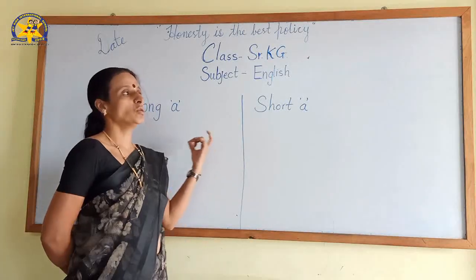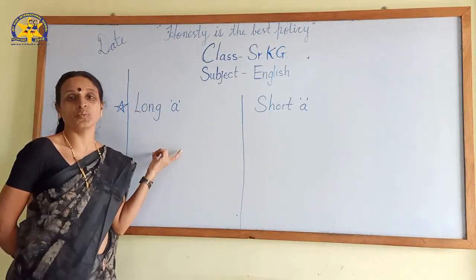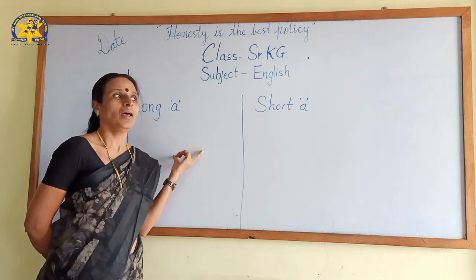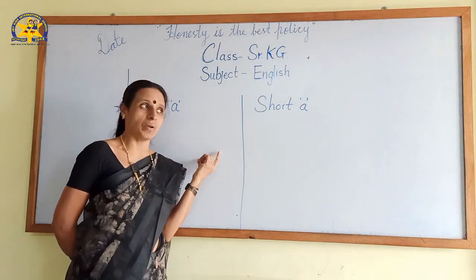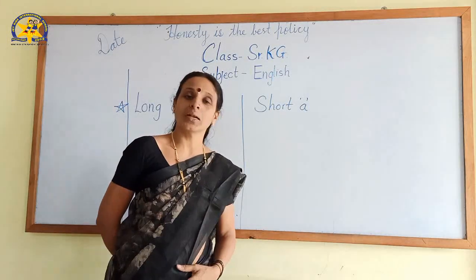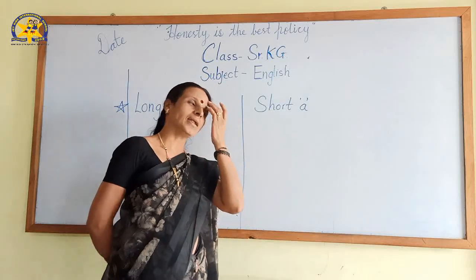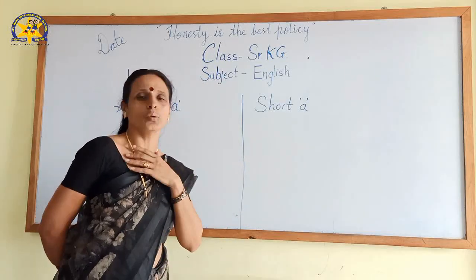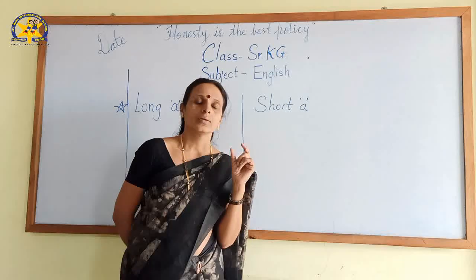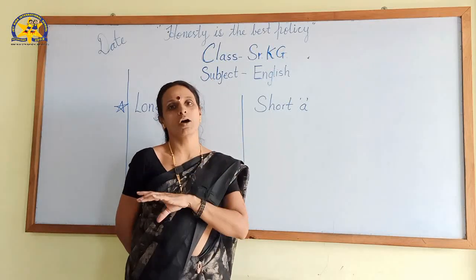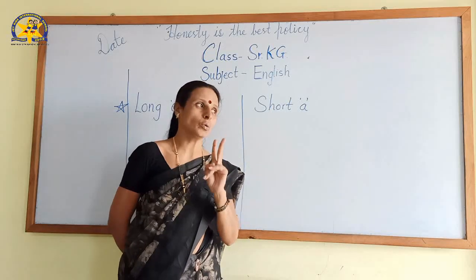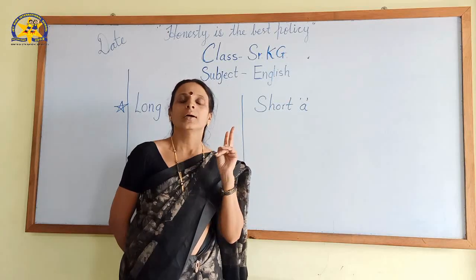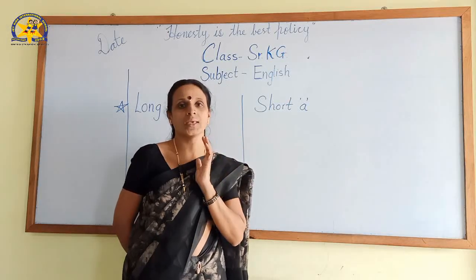Good. So, many blendings we learned before this. L blend, R blend, S blend. After that, consonant clusters. And that time I told you there are two sounds, short sound and long sound. How many sounds are there? Two sounds. One is short and one is long.